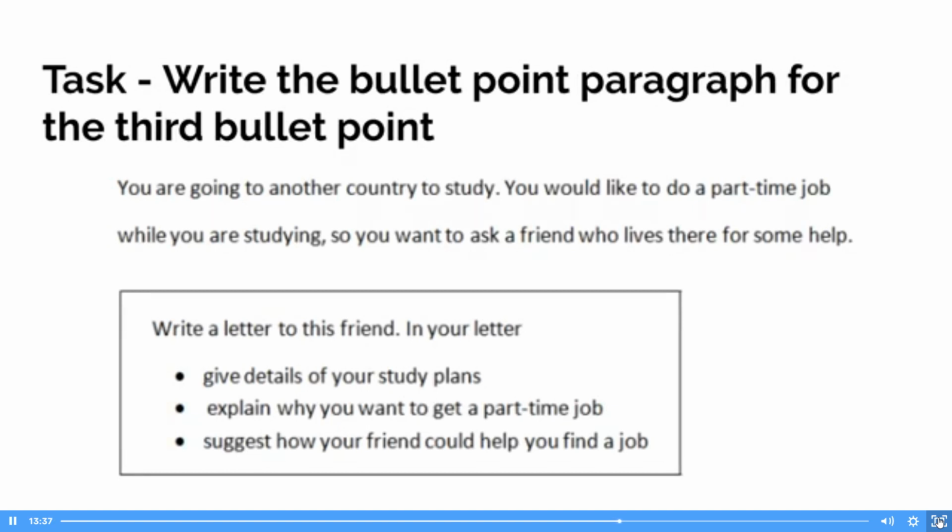So for anyone just joining, this week's task is to write the bullet point paragraph for the third bullet point in the question we've been looking at this month, which is suggest how your friend could help you find a job. Some ideas for this: you could talk about where they could look, who they could talk to, or, as I think Amritanko mentioned earlier, which was a good idea, maybe the information they could get for you.